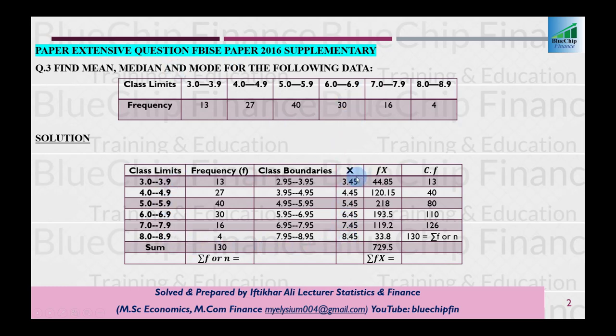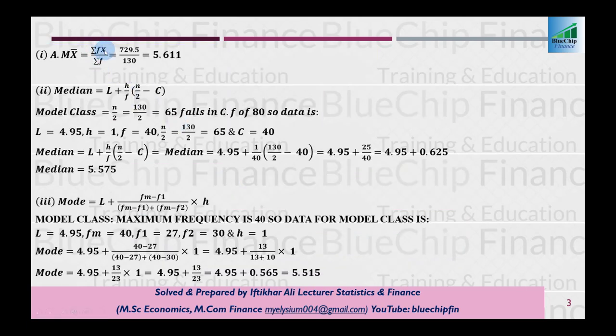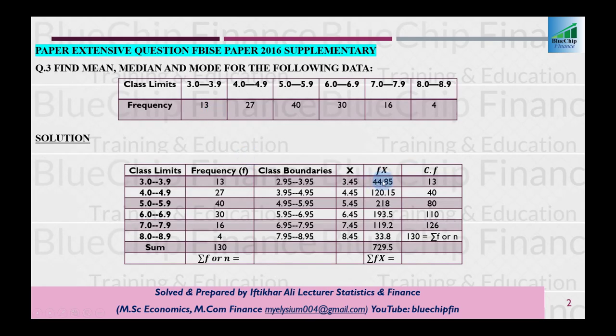After calculating up to here, we come to the formulas. Since this is grouped data, the formula for the mean is the sum of fx divided by the sum of f, and we need here the product of f and x. So just simply multiply x by f. So 3.45 multiplied by 13 is 44.85. Similarly 4.45 multiplied by 27 equals 120.15, and so on. So the sum of fx is 729.5 and the sum of f is equal to 130.